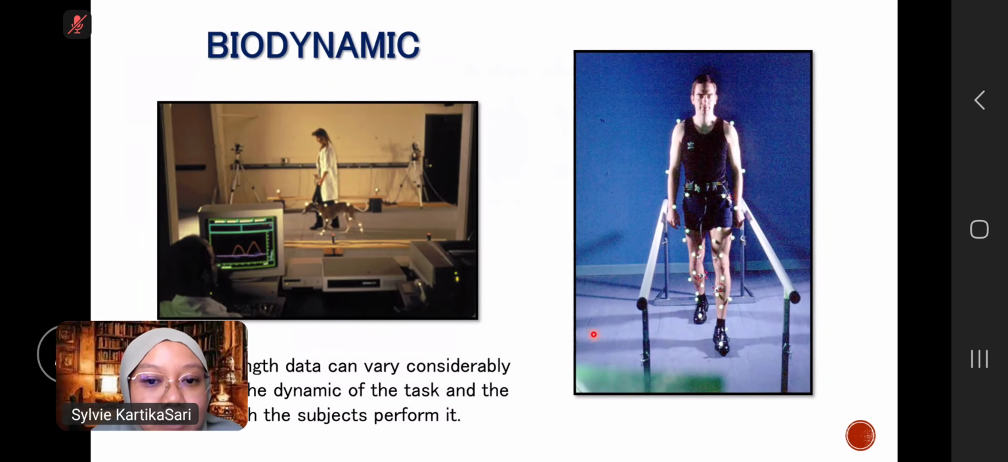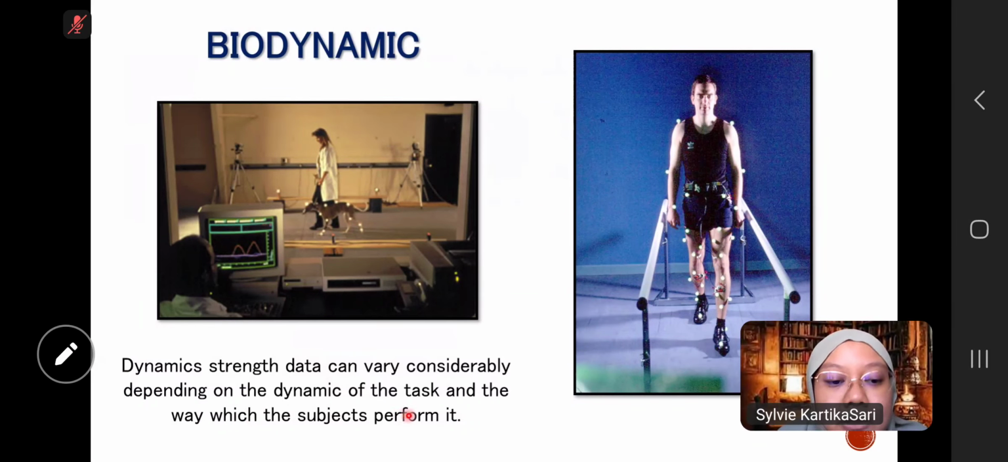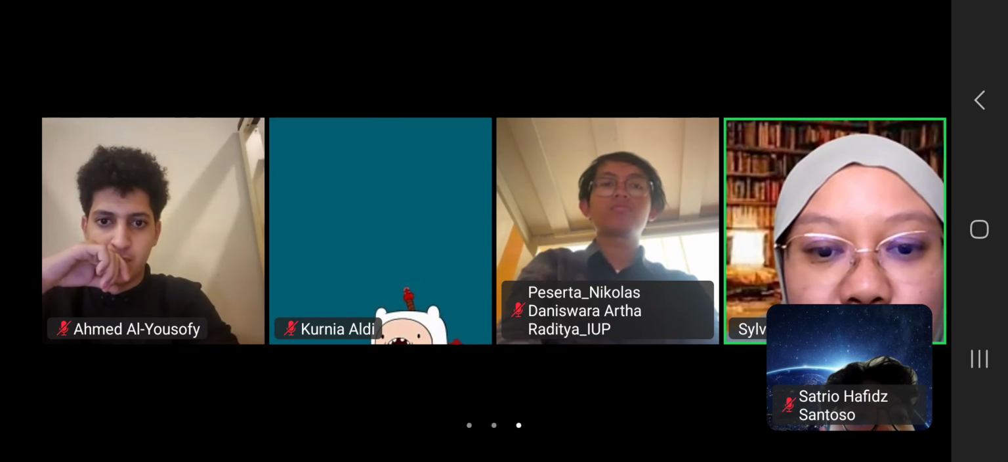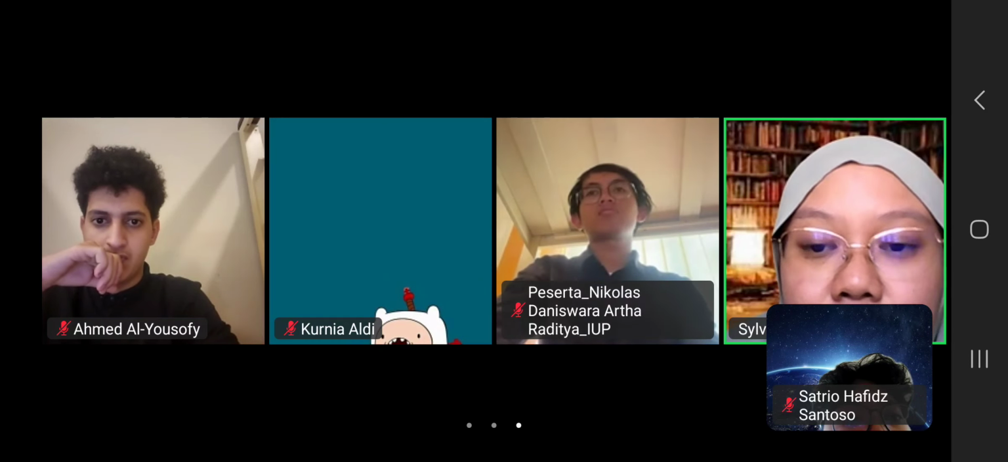And then this is the biodynamic. Biodynamic is dynamic strength data that can vary considerably depending on the dynamics of the task and the way in which the subject performs it. So we move.